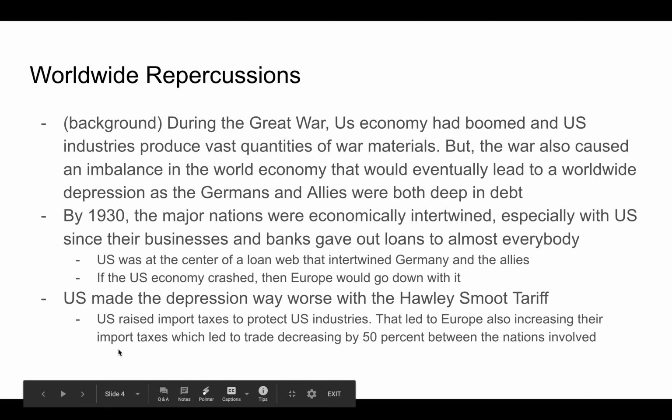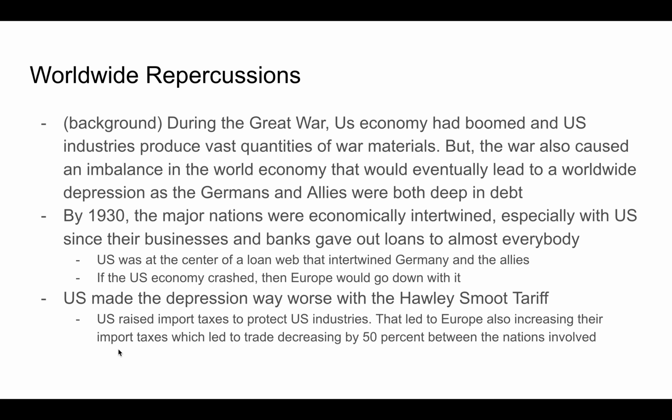Worldwide repercussions. Here's a background. During the Great War, the U.S. economy had boomed, and U.S. industries produced a vast amount of quantities, especially in war materials. But the war also caused an imbalance in the world economy that would eventually lead to a worldwide depression, as the Germans and Allies were both deep in debt. By 1930, the major nations were economically intertwined, especially with the U.S., since their businesses and banks gave out loans to almost everybody. The U.S. was at the center of a loan web that intertwined Germany and the Allies. If the U.S. economy crashed, then Europe would go down with it.